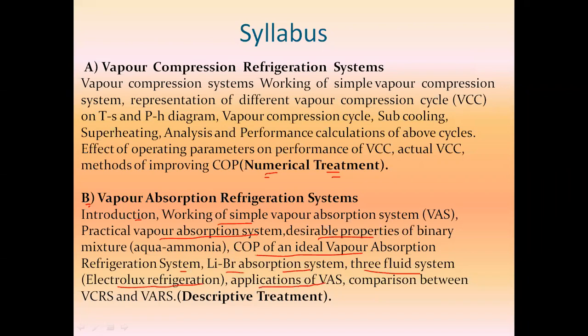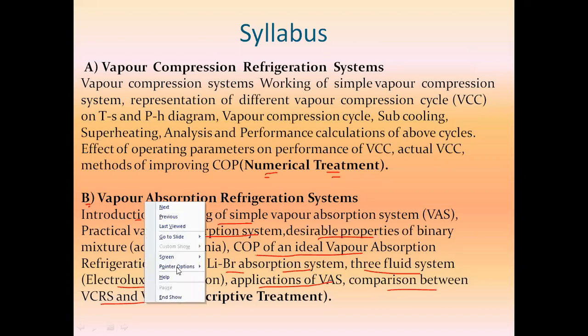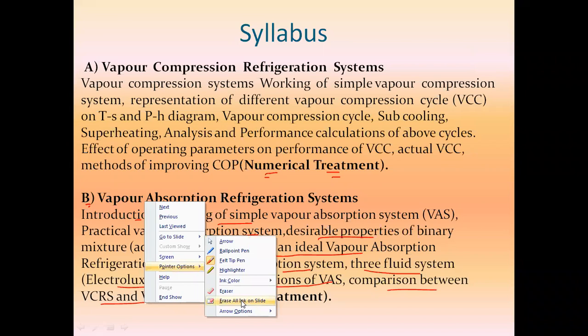Then what are the various applications of vapor absorption refrigeration system? And the last point is comparison between VCRS and VARS. These are the points we have to cover.